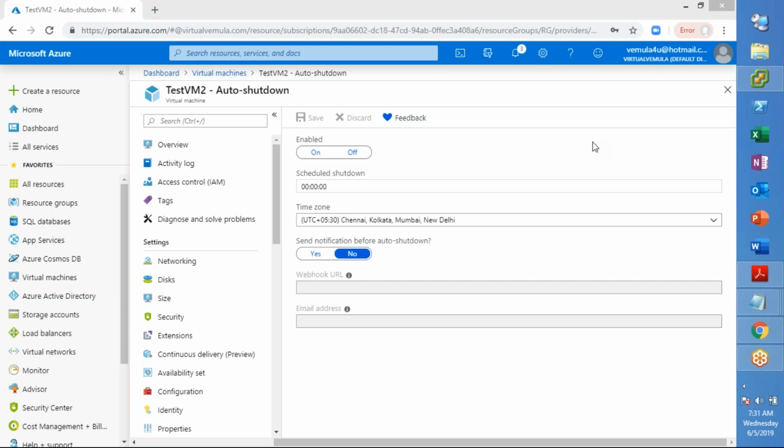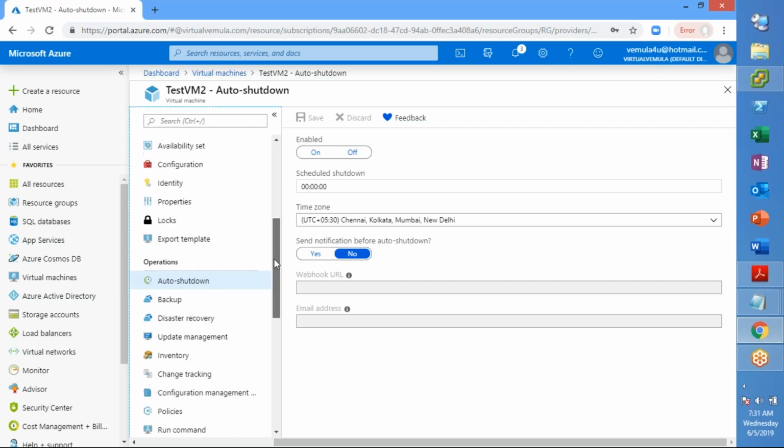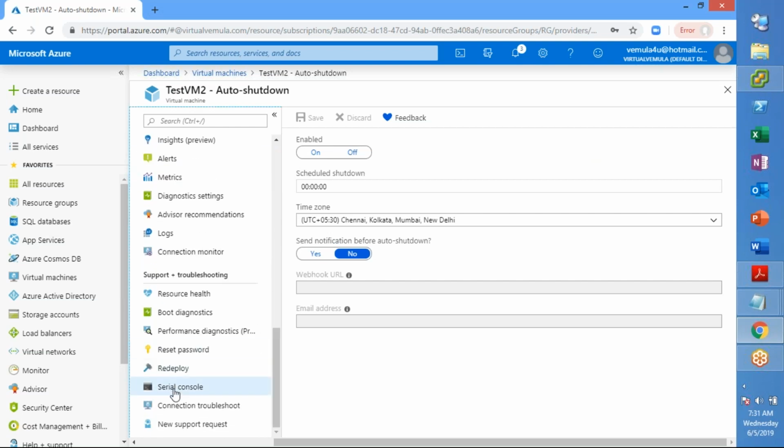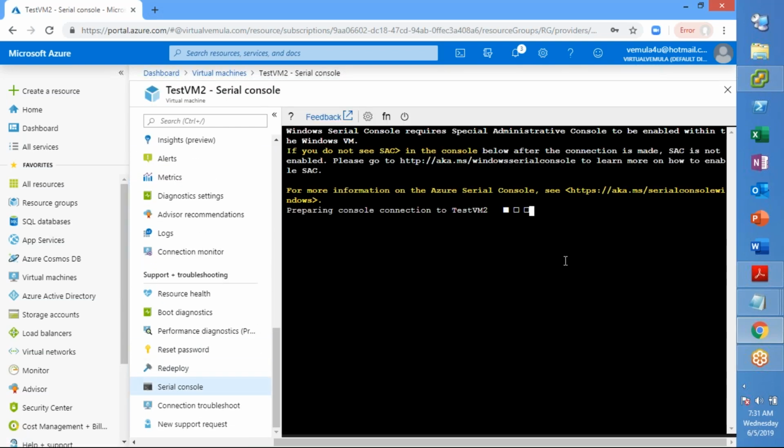Okay. What is the difference between PowerShell, CMD separately, and using the serial console? Serial console is an option you use to connect to the machine if you are not able to log into the server itself. Otherwise, you log into the server using RDP, and from there you can use PowerShell or the GUI, if it is Windows.